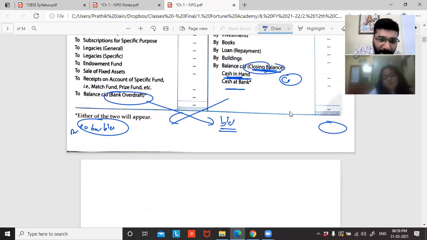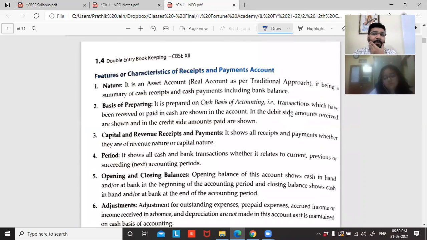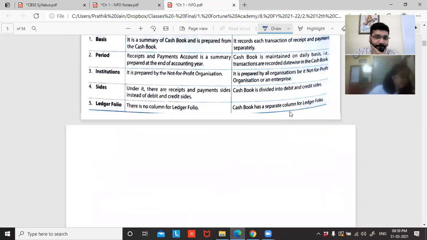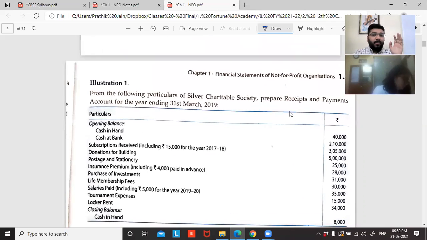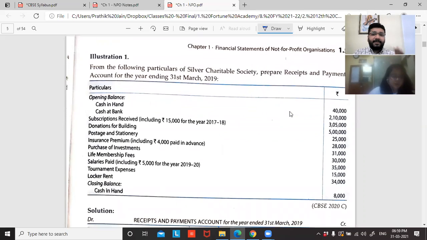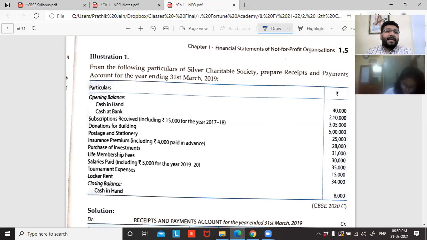So can we do a practical question, guys? Please take page number 1.5. 1.5, guys, illustration 1. It says that from the following particulars of Silver Charitable Society, this is the form in which an NPO works, they're asking you to prepare the receipts and payment account for the year ended 31st March 2019.